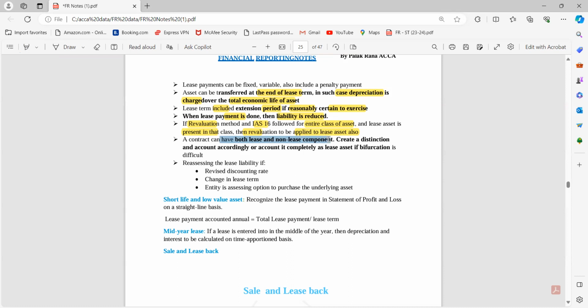Create a distinction and account accordingly, or account for it completely as a lease asset if bifurcation is difficult. So if there is a lease asset component and a non-lease asset component, I will first separate them. But if the separation is not possible, then I will treat the whole thing as a lease.